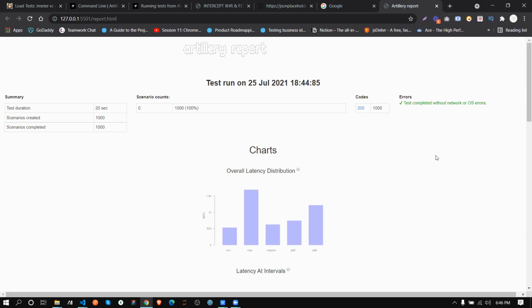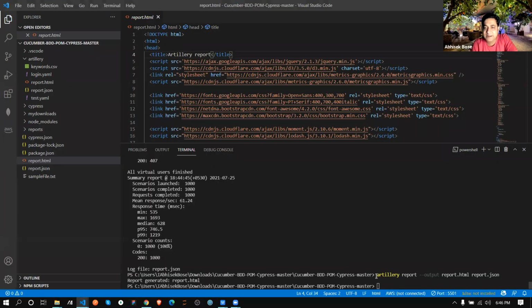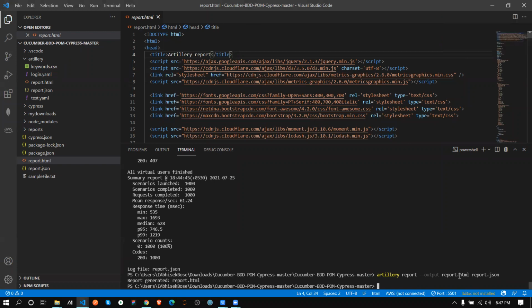Artillery. How are you getting this report? We are just writing this command. See, artillery report hyphen output report.html report.json. The first time I generated report.json, now I'm just converting the JSON to report.html. That's all. So automatically this report has been generated.